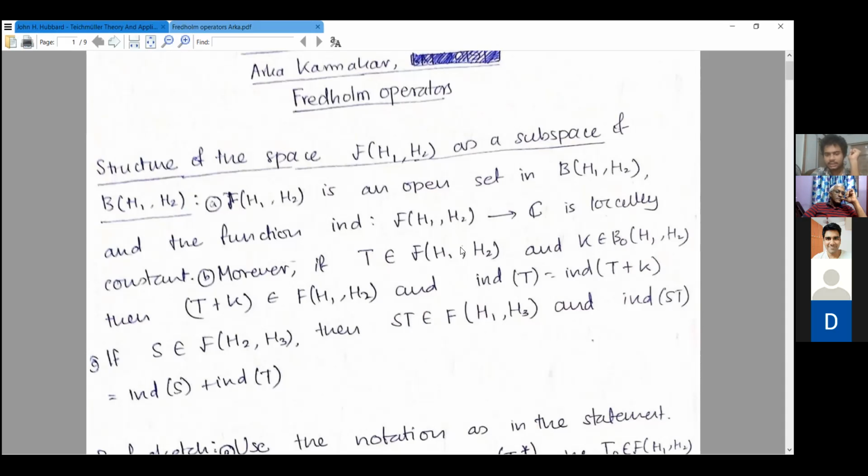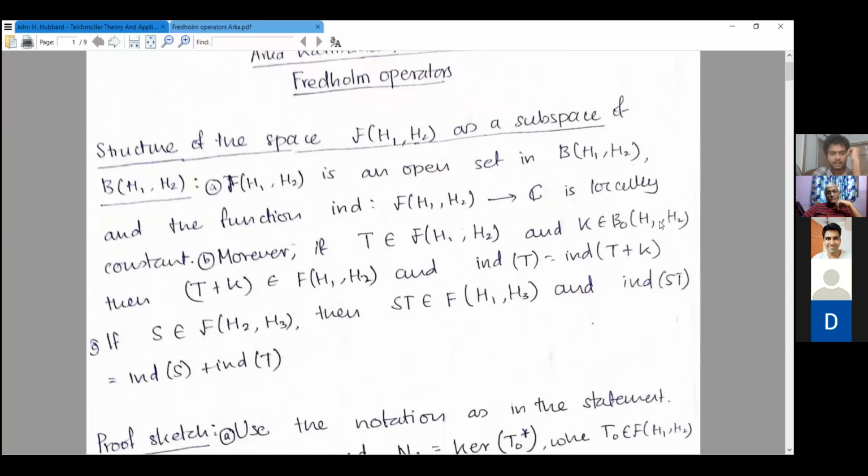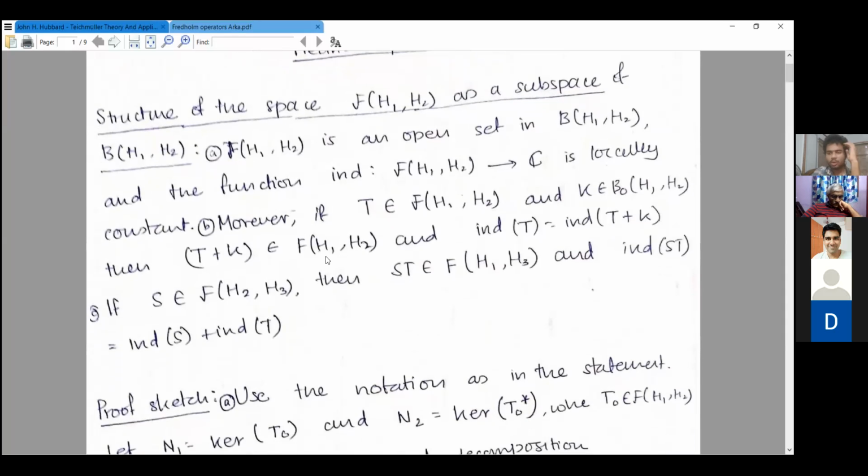And the second one is that, moreover, if you add a compact operator to T, then it will also be a Fredholm operator. But this follows from the theorem that you did before. What is the important part is that the index will also be the same. And the third is that when you compose a Fredholm operator with a Fredholm operator, then the indices just add up, and that also becomes a Fredholm operator.